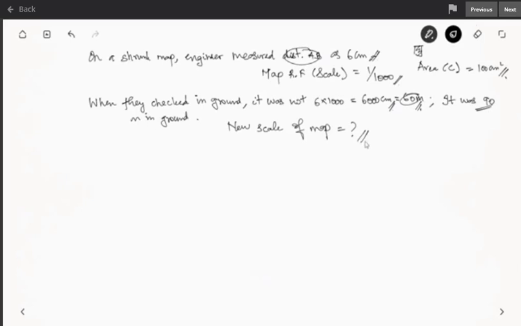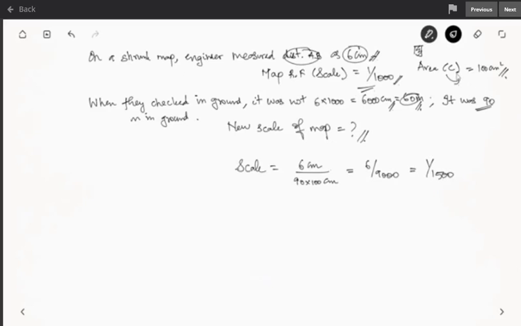So what will be the new scale of the map and what will be the area of C on the field? Obviously we cannot use this scale to find out the area of C on the field. We should find out the new scale of the map based on actual distance on the ground versus distance on the map. We know scale equals length on map by length on ground. So it is very simple here. The length on map he measured as 6 centimeter, and on the ground they are now finding it as 90 meters. That is 90 into 100 centimeter, so 6 by 9000. The new representative fraction scale is 6 by 9000, that is 1 by 1500. So this is the new scale of the map.